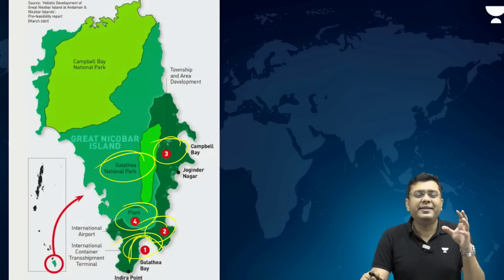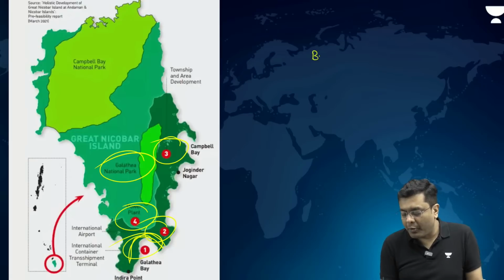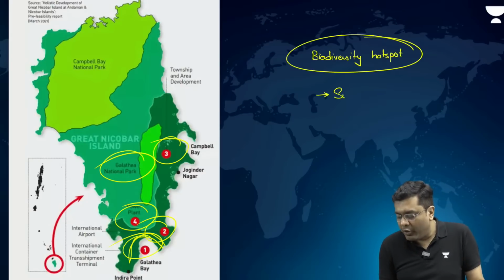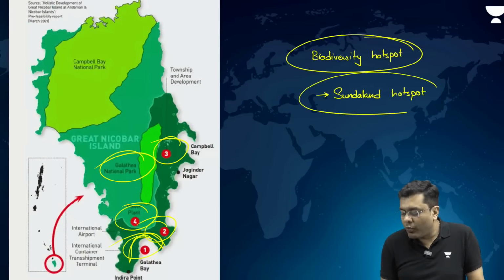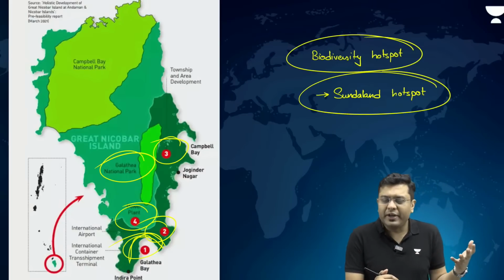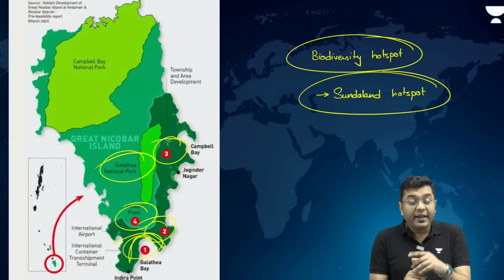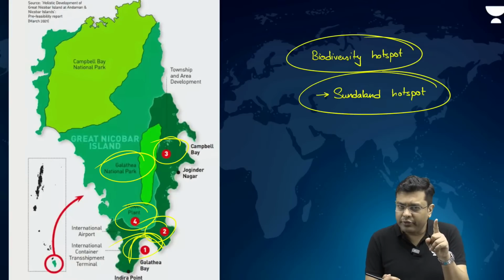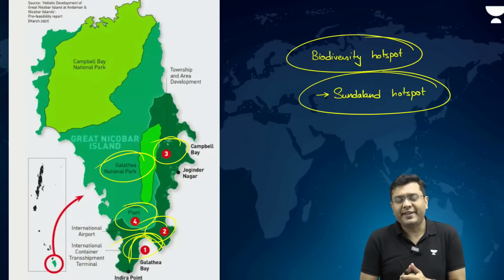Great Nicobar Islands is a part of a biodiversity hotspot, the Sundaland biodiversity hotspot, which tells you that a quite significant number of critically endangered and threatened species are present in the region. India has 3 other biodiversity hotspots. Which are those? Let us see. Put that in the comment section below.